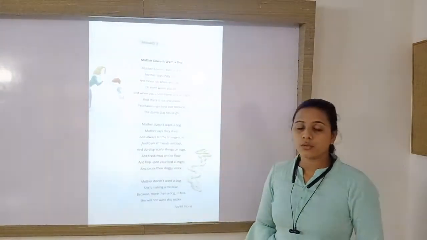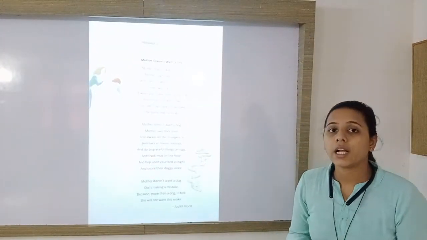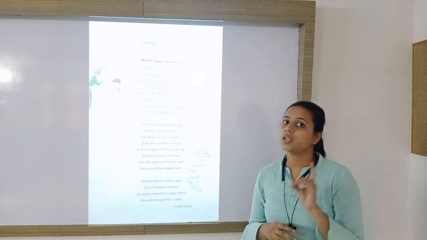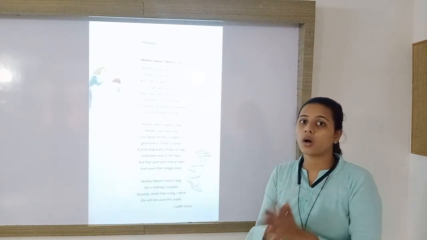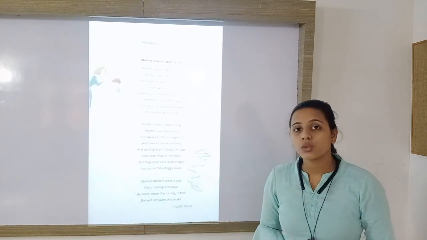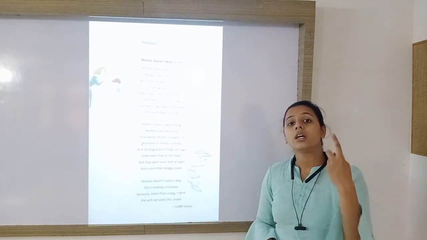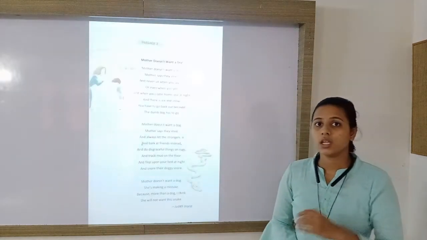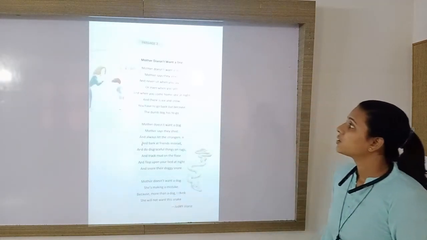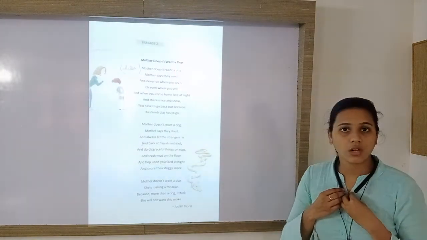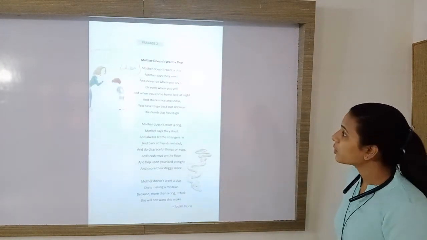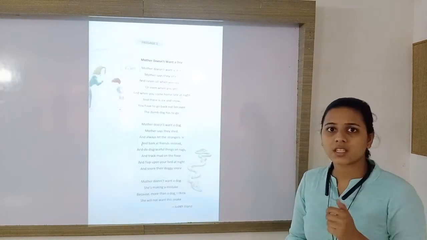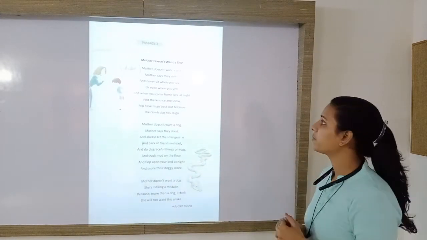So now, here the child is wanting to have a dog, but the mother does not want to have a dog at their house. So the child is explaining what his mother thinks. He said that my mother does not want a dog. Why? Because mother says that dogs smell, they stink, they have a bad smell.